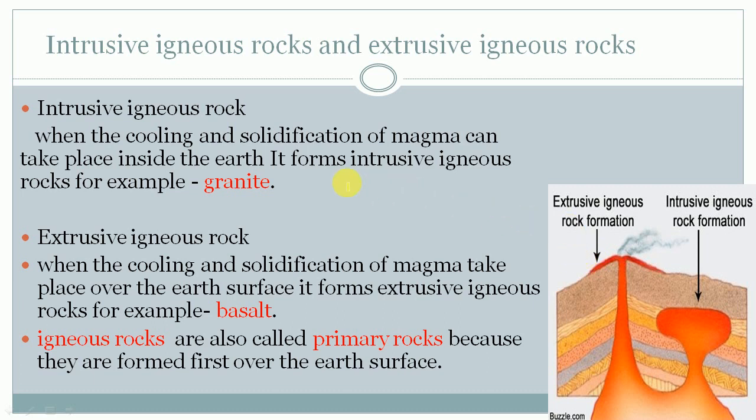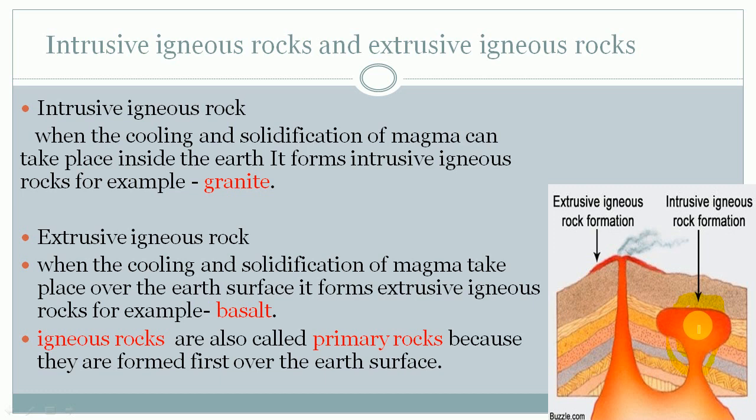First, we are going to learn about intrusive igneous rock. It is when the cooling and solidification of magma takes place inside the earth. Look here, children. This is intrusive igneous rock formation. It forms inside the earth.